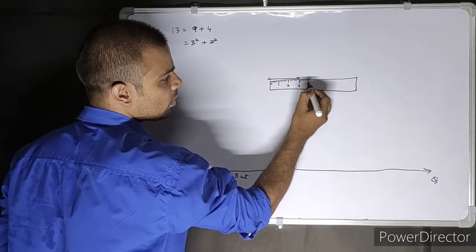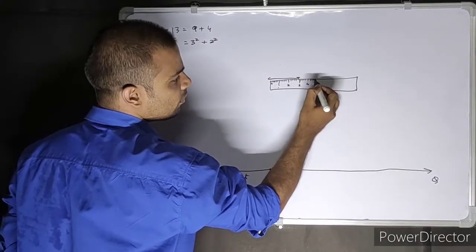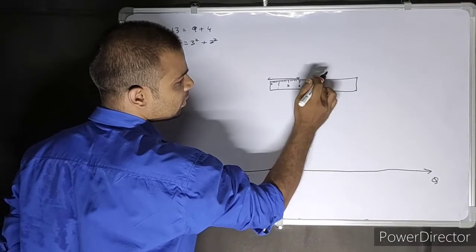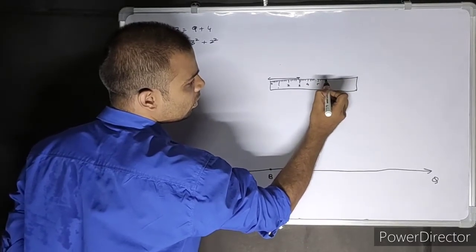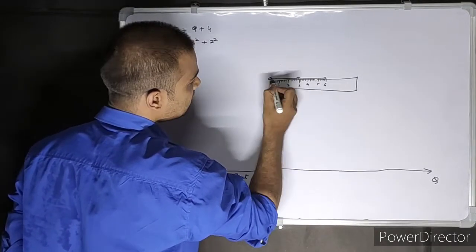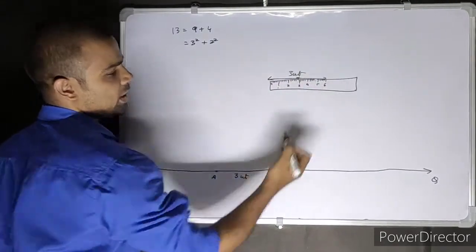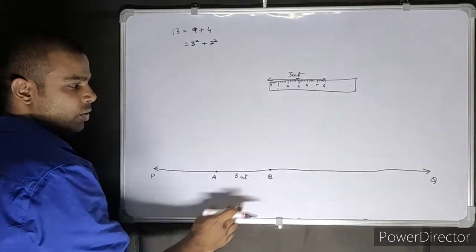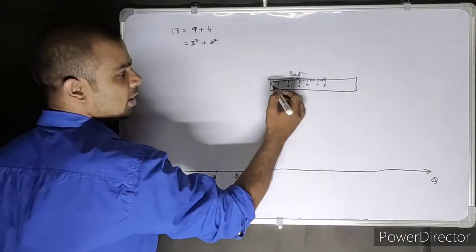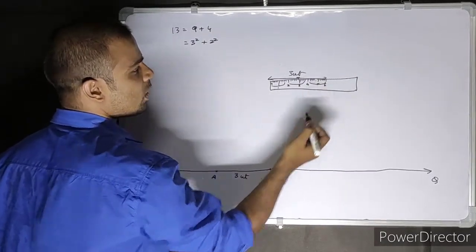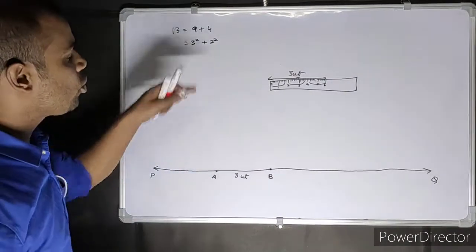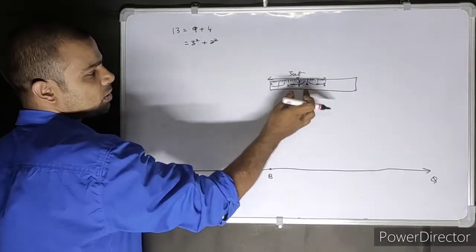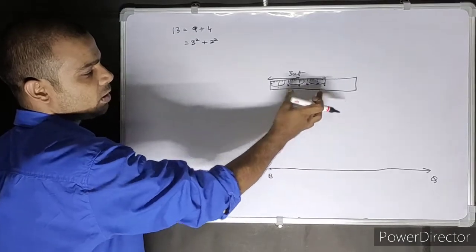1, 2, 3, 4, 5, 6. You can take the whole thing as 6 and name it as 3 unit. Doesn't matter. You can take 6 centimeter also and name it as 3 unit. Okay. So you see there are two going at a time. So you know what to do, because the next one you will take 2 units. So 2 units will be this much of the 3 units.